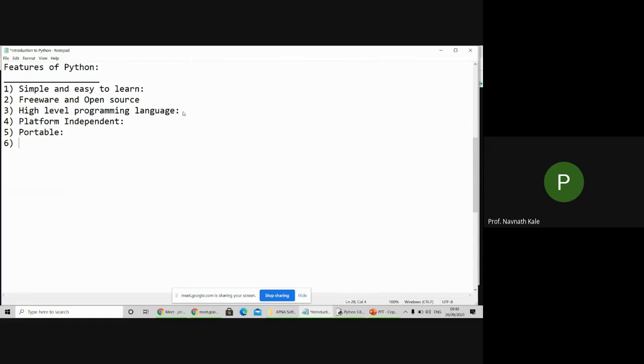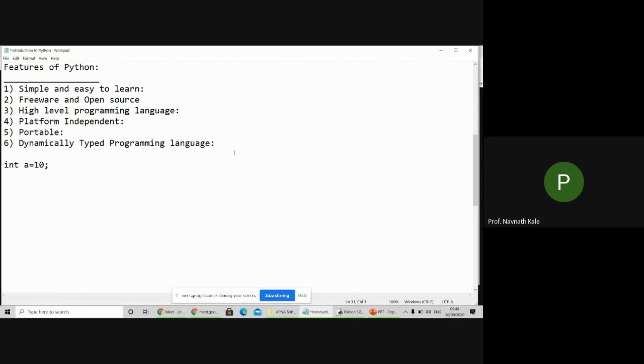Next, the sixth one is that it is a dynamically typed programming language. What does dynamically typed mean? See, in Java, if I want to declare a variable, I have to write int a equal to 10.